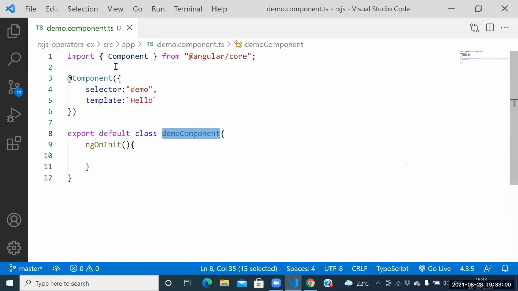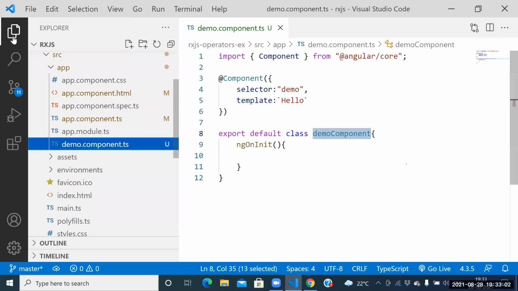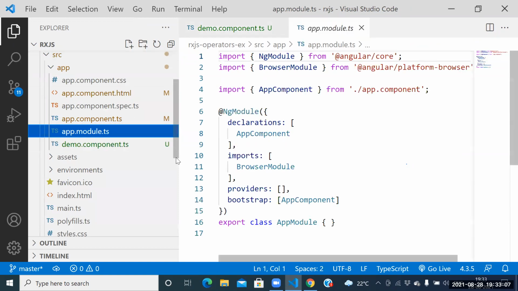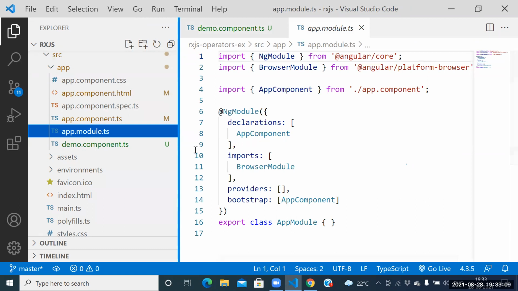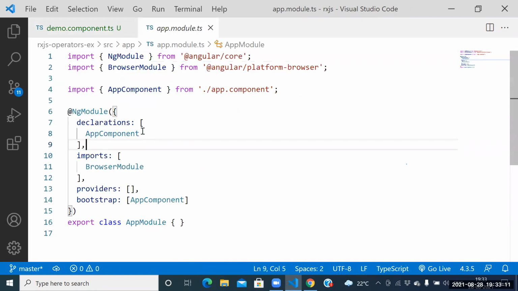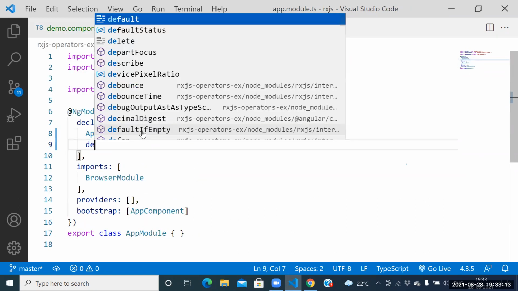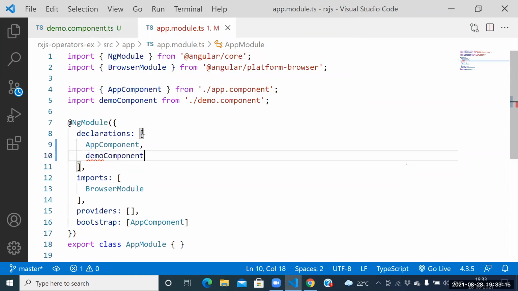Guys, how to register the demo component? At least one person, how to register the demo component here? Which component here? Here itself we have one component, the demo component.